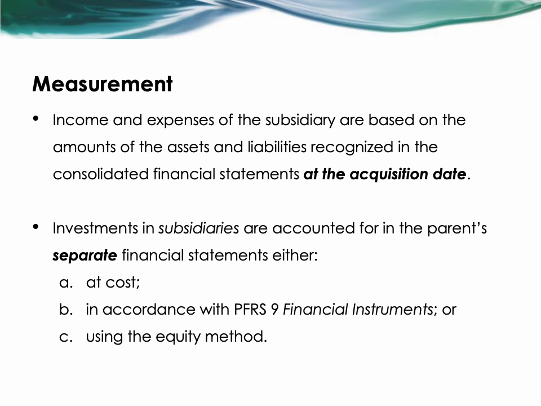So for the measurement of income and expenses, the subsidiary's income and expenses are based on the acquisition date amounts of assets and liabilities recognized in the consolidated financial statements. For example, depreciation expense is based on the related asset's acquisition date fair value and not the subsidiary's carrying amount. For the investment in subsidiary, in the parent's separate financial statements, the investment in a subsidiary can be accounted for using three methods: either at cost, in accordance with PFRS 9 Financial Instruments, or using the equity method.